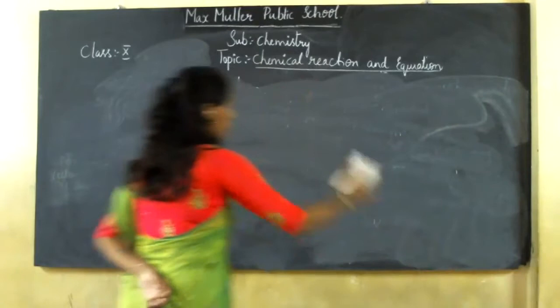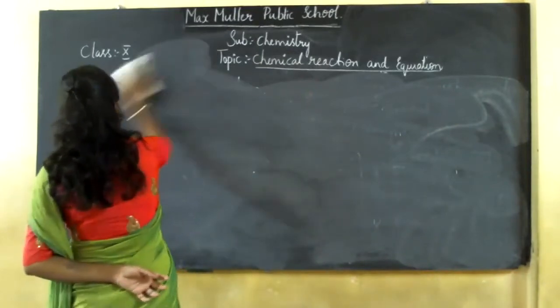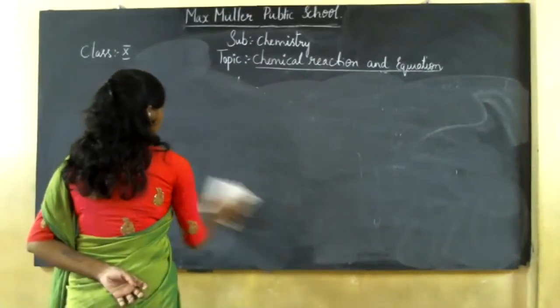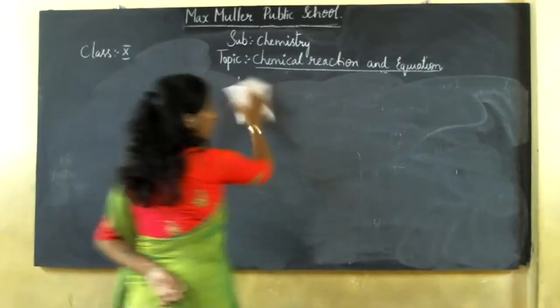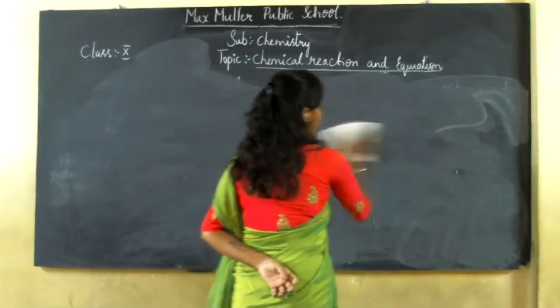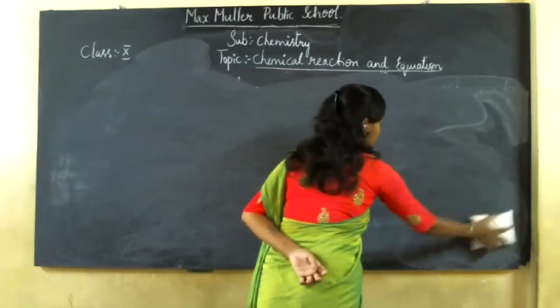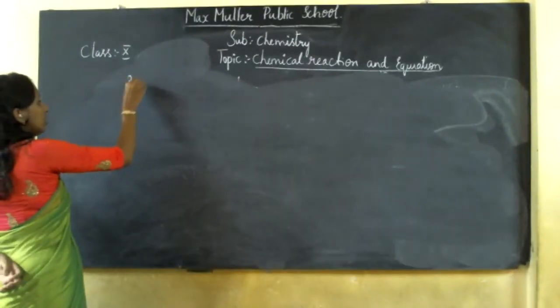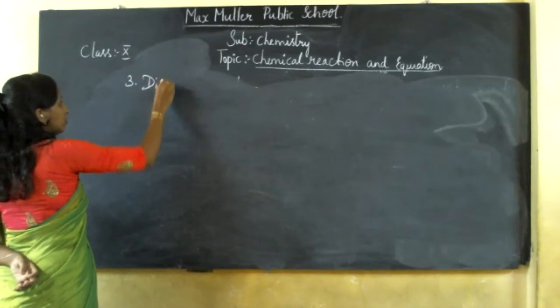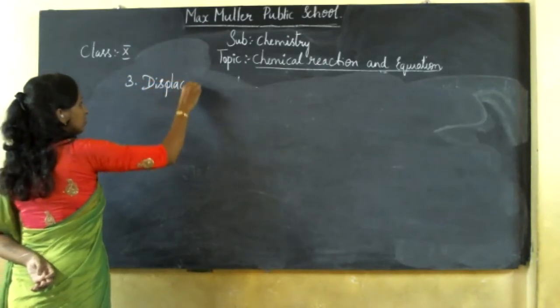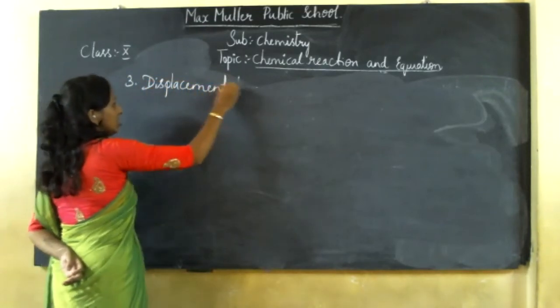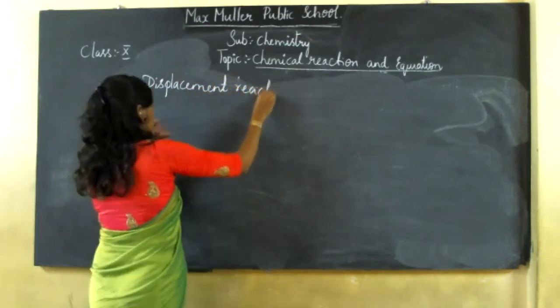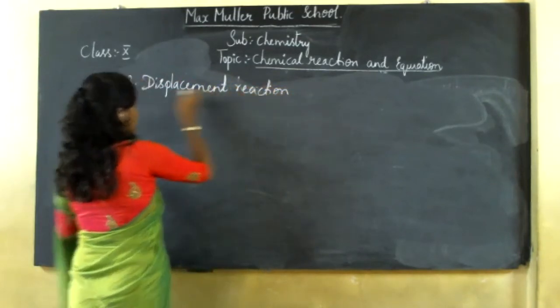That means if it takes place with the presence of heat or with the presence of light, by that it has been described, right? Now we have displacement reaction. Third one, displacement reaction.